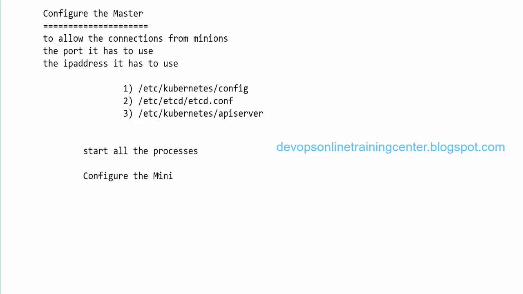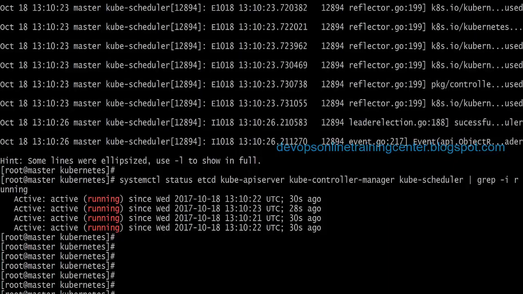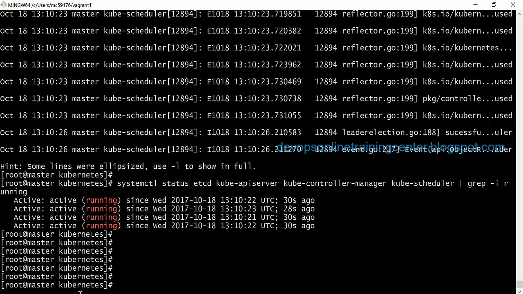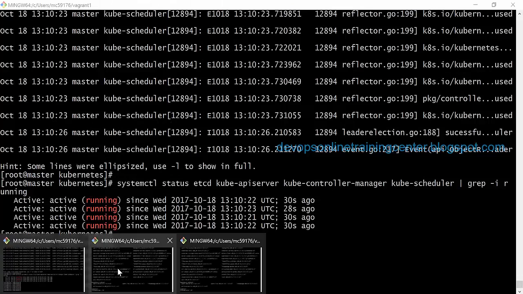So we need to repeat the steps on minions. Again, we need to modify the configuration files. So again, we need to modify the Kubernetes config file. So I'll go to minion 1.